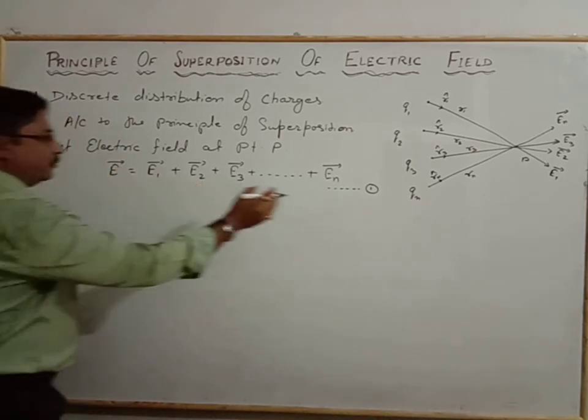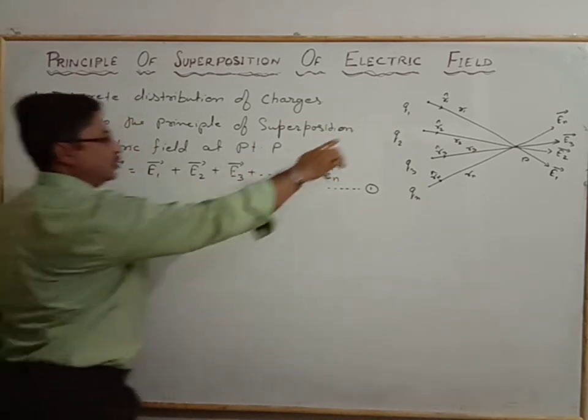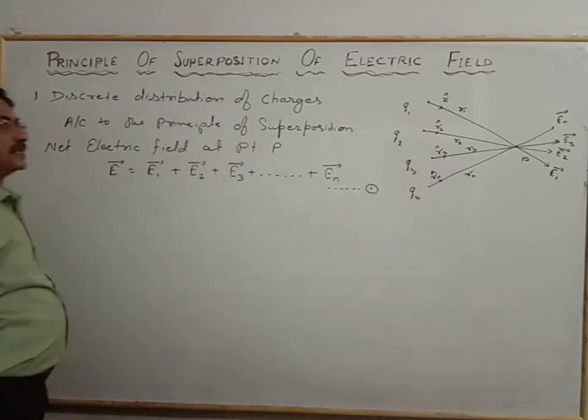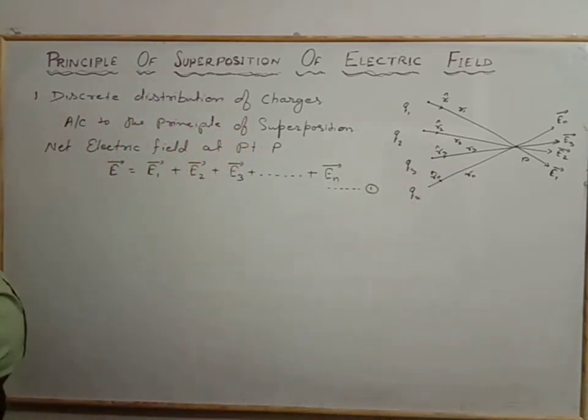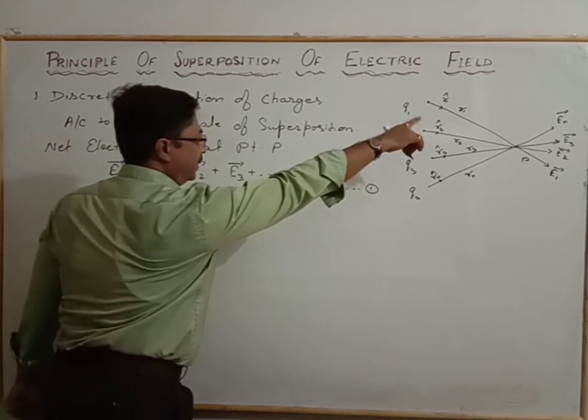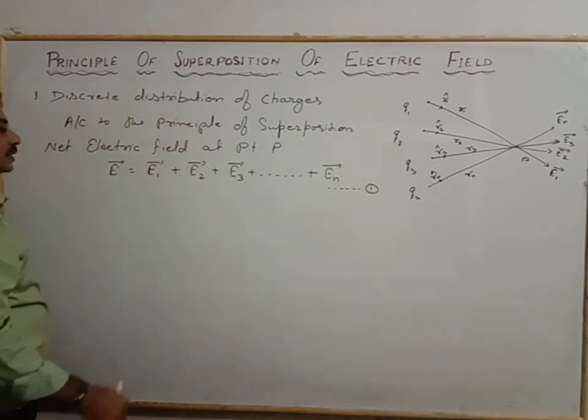Now we calculate. We know that the charge Q1 has the electric field E1 equal to 1 by 4 pi epsilon naught, Q1 by R1 squared, times the unit vector.